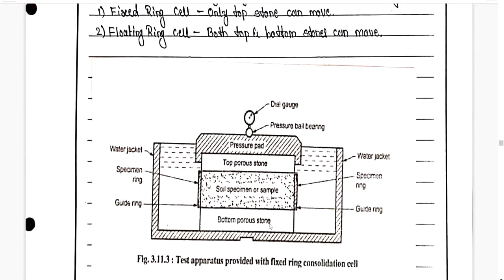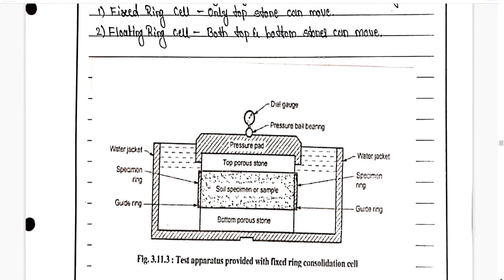Consolidation cell means this is a consolidation cell which consists of soil specimen. On the top of soil specimen there is a top porous stone, on the bottom there is a bottom porous stone, on the sides there is a specimen ring, and on the bottom most of the specimen there is a guide ring. Okay, next it is covered in a water jacket, so we can go through it. After that there is a pressure pad which is placed on the top of the top porous stone, which is attached to the dial gauge.